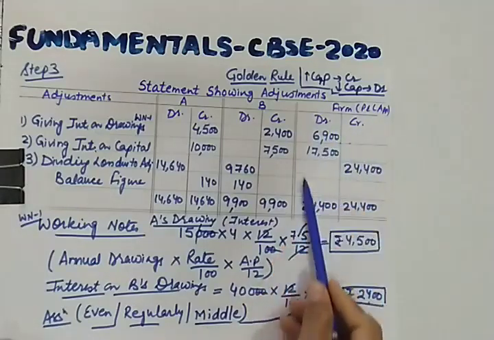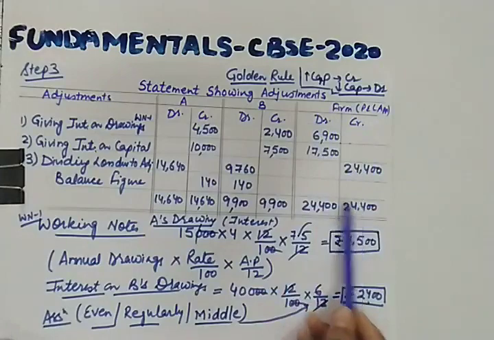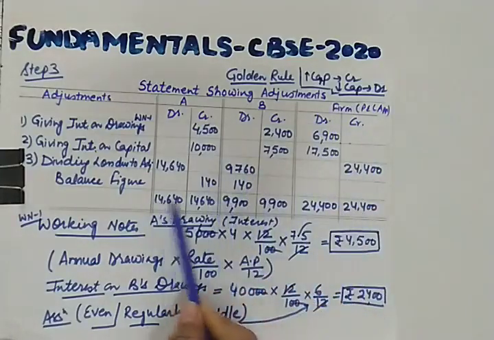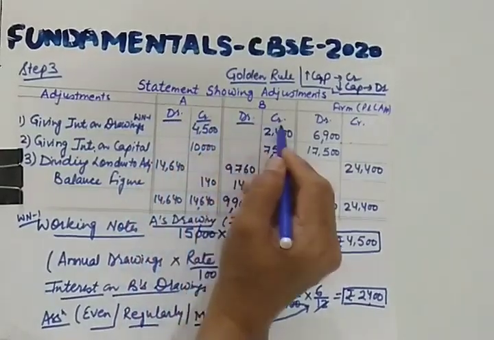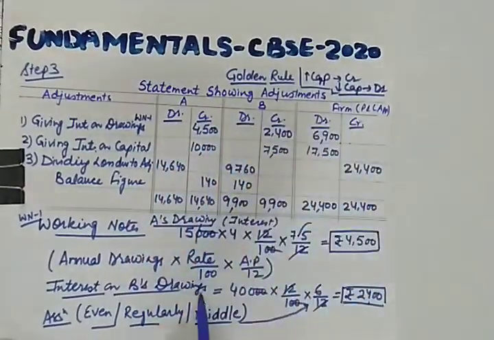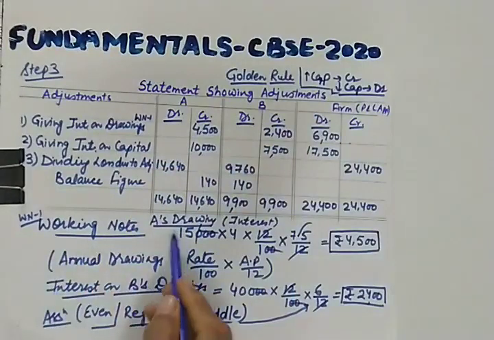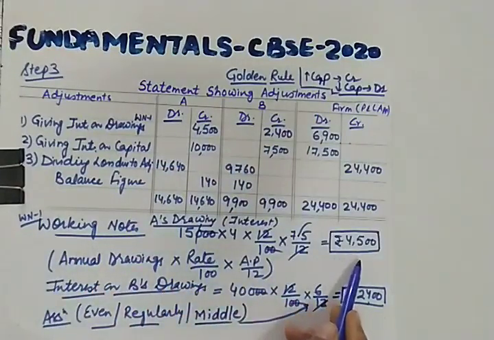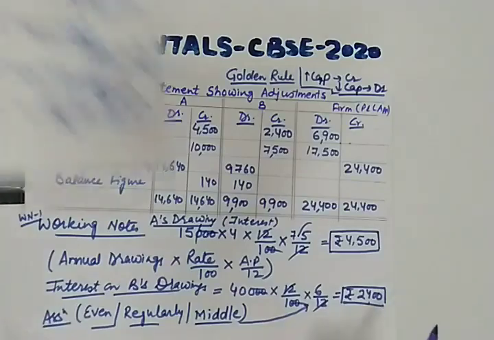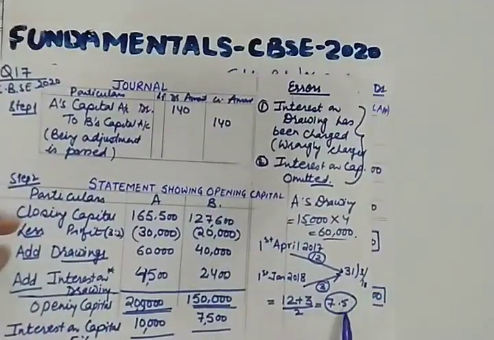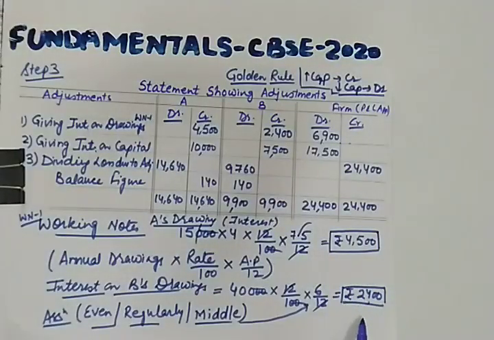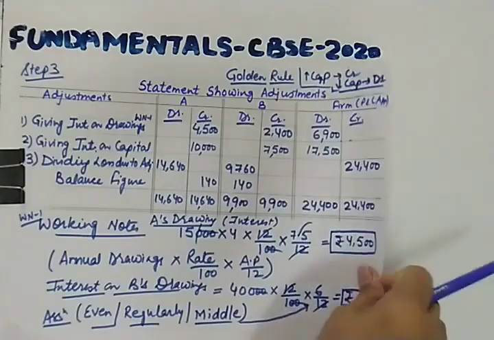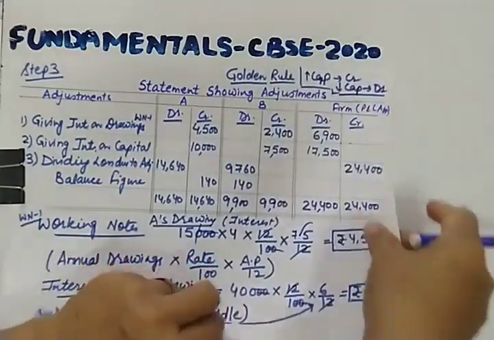First of all, we need to balance this area. So if this is balanced, then only we'll go for balancing this. And moreover, we are doing this with the help of debit and credit. So I hope the calculation of interest on drawing must be clear to you: how to calculate the average period quarterly, when drawings are quarterly, in the beginning of every quarter, and for B also. So let us do the next question of the CBSE exam.